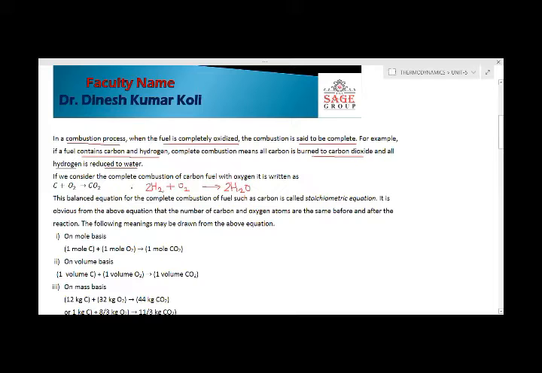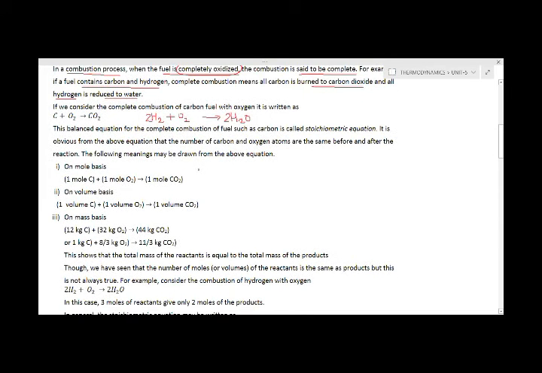If this happens, it is called complete combustion. Complete combustion means when the fuel is completely oxidized. This term is important: oxidized means it completely reacts with oxygen, and there is availability of oxygen in sufficient amount to react. Then the combustion is called complete combustion.